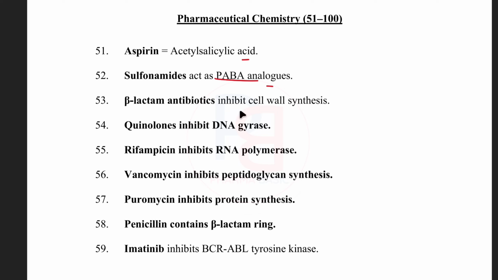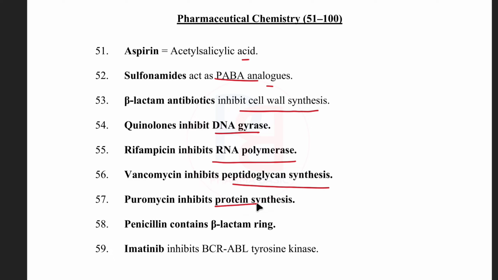Beta-lactam antibiotics inhibit the cell wall synthesis of bacteria. Quinolones inhibit the DNA gyrase. Rifampicin inhibits the RNA polymerase. Vancomycin inhibits the peptidoglycan synthesis.